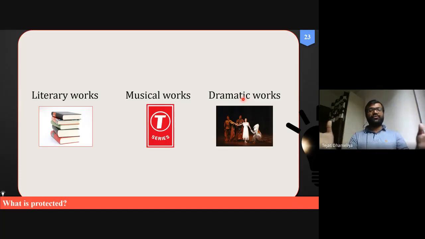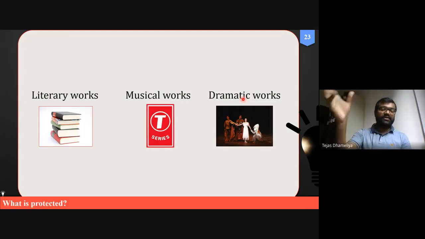So if somebody wants to use the same song in another movie, the director or producer of the second movie has to take the permission of the original director or producer of Dilwale Dulhania Le Jayenge to use their song in their movie.